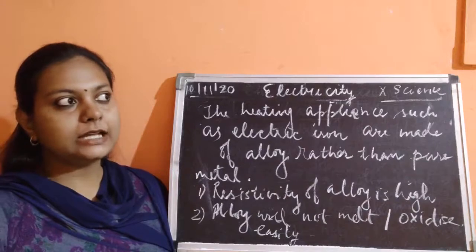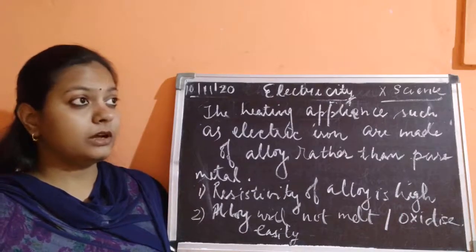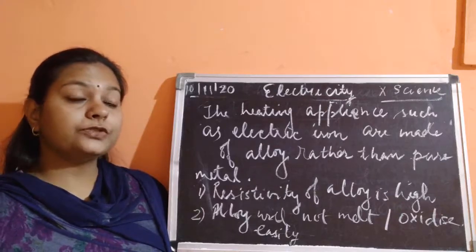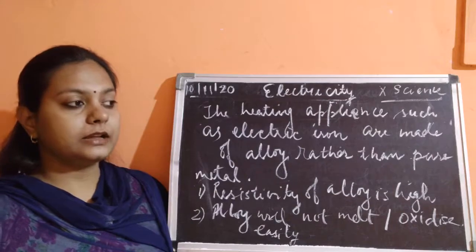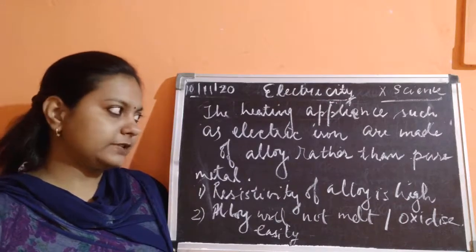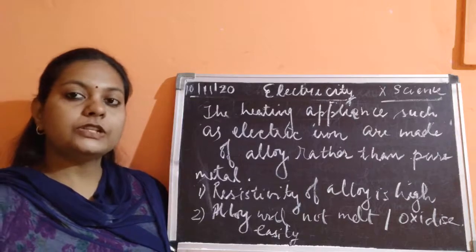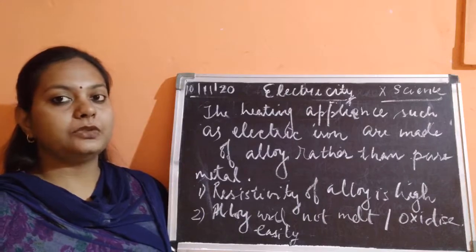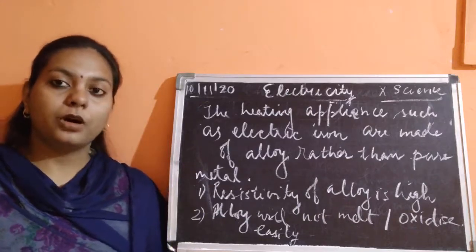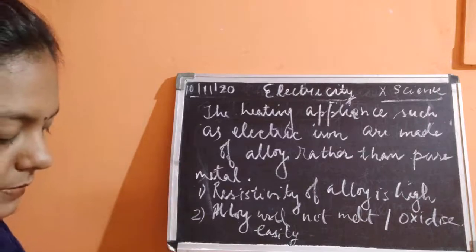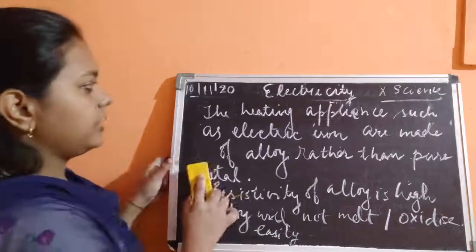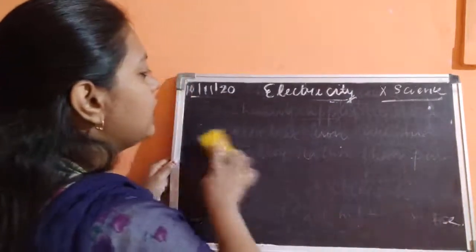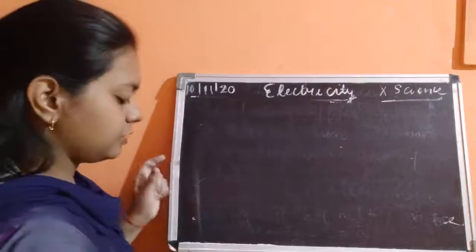So अगर resistivity ज़्यादा है तो oxidize देर से होगा या नहीं होगा as compared to the pure metal. Pure metal is going to melt and break. It is not going to support that heating effect of that particular device for a longer time. Okay, so it is always thought that हमेशा ऐसा मटेरियल हमें यूज करना है जो कि हमेशा बहुत अच्छे से हीटिंग इफेक्ट को आराम से दिखा सके. Okay, so this is the use of resistivity in form of the practical application. So this was the practical application of resistivity, children.